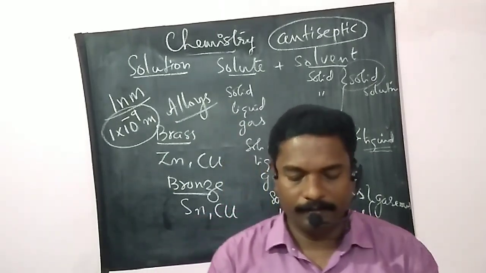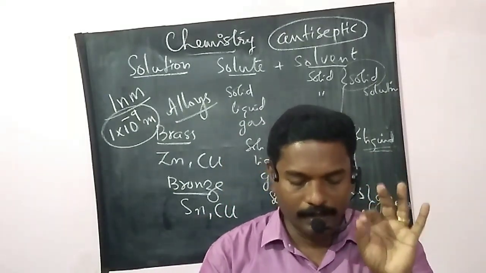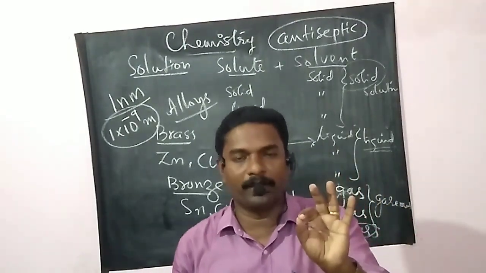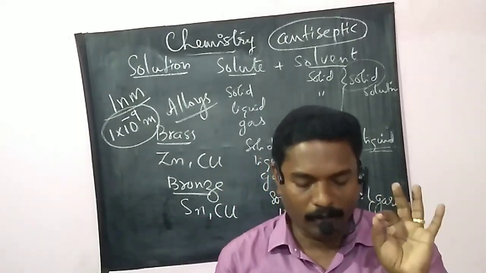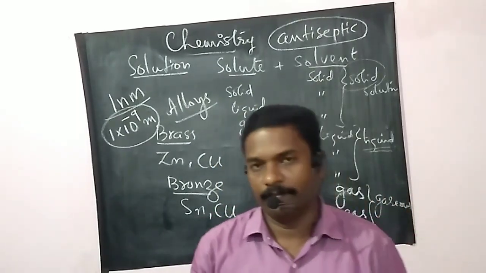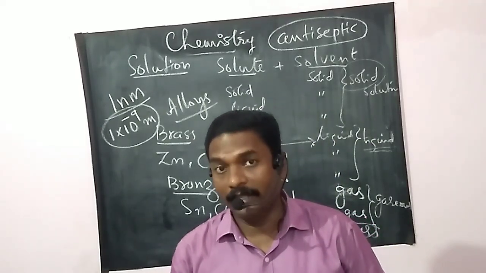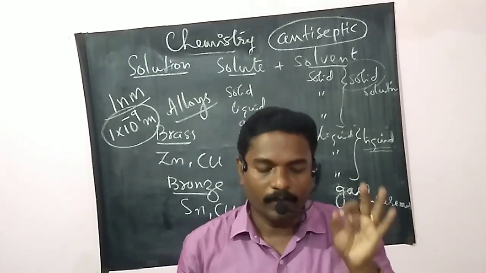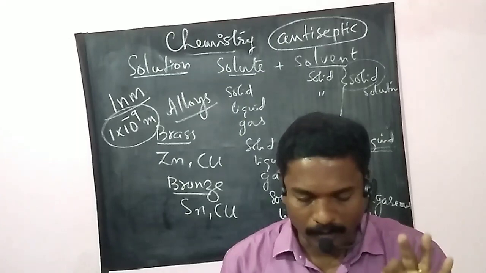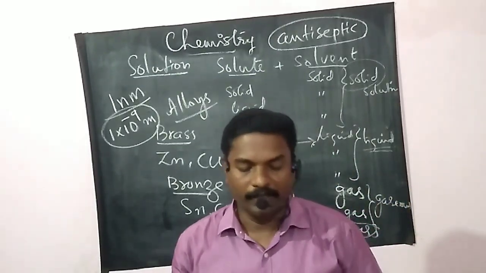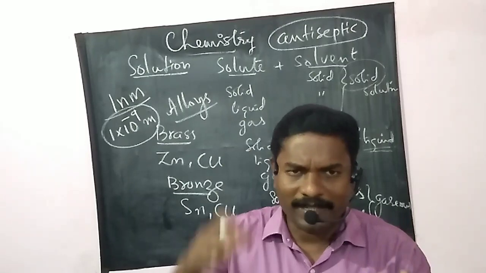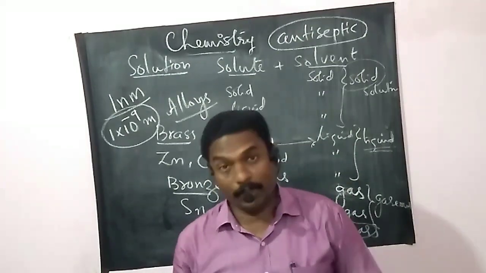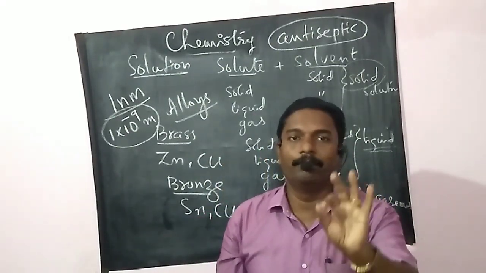Then, fourth one, solute particles, that is the particles in a solution, cannot be separated from the mixture by the process of filtration. Why? They are too small. Then how can we separate by the filtration method? So they cannot be separated by filtration. Then the solute particles do not settle down when left undisturbed. That is, the solution is stable.